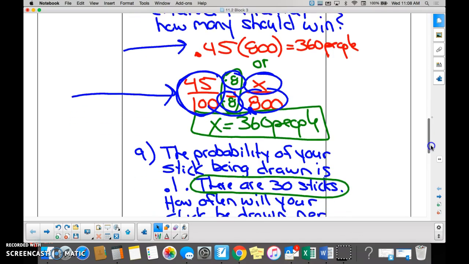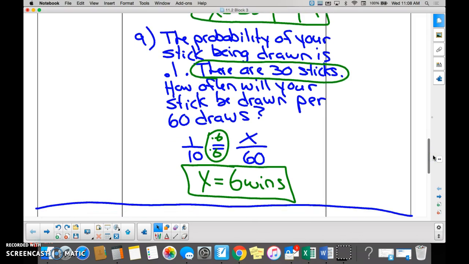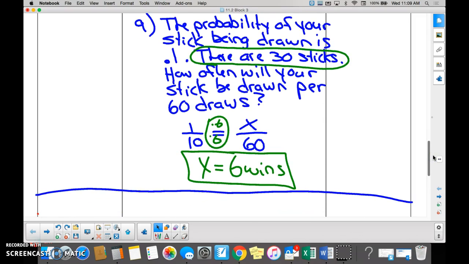And number 9, I'm going to stop right here. I'm not going to go through number 9, but read through 9 carefully. And if you can understand 8 and 9, you are a golden person heading into our end of the year stuff. Questions?